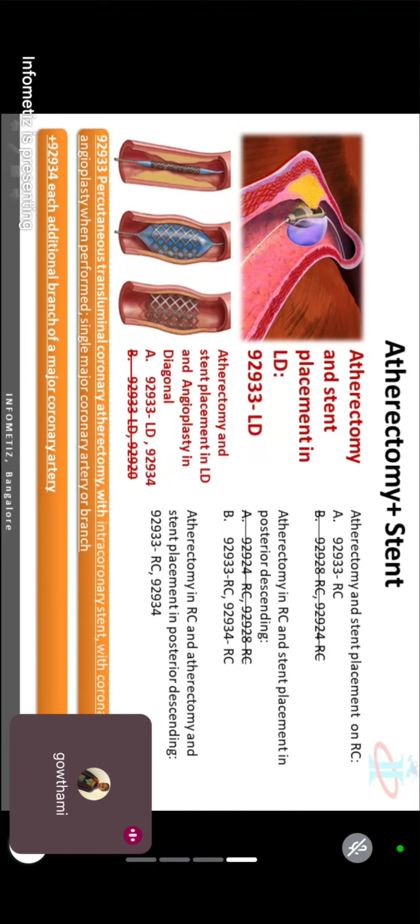Injection procedure, we have to use for every procedure? No. If they have documented, definitely you have to code it. But you have to see that left heart catheterization already includes injection. Along with left heart, you cannot go. Best way, go to the injection code, read the parent code name. What is the parent code for the injection code? There you will see.